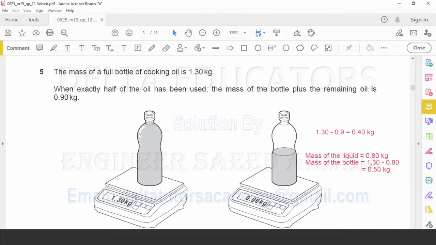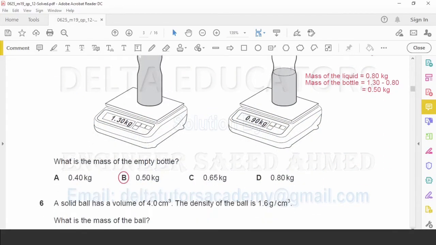Total mass of the bottle plus oil is 1.3 kg. Now here we have calculated that the total mass of the oil is 0.8 kg. So the mass of the bottle will be equal to 1.3 minus 0.8. So the difference is 0.5 kg. This 0.5 kg is the mass of the bottle. 0.5 kg is given here in option B. So the correct option is option B.